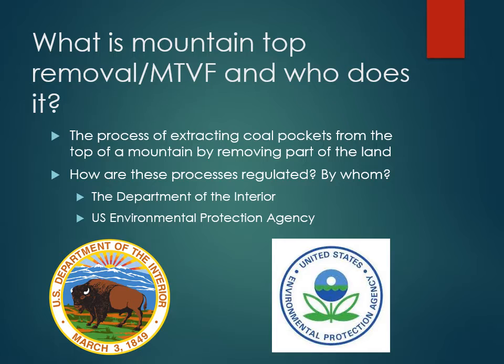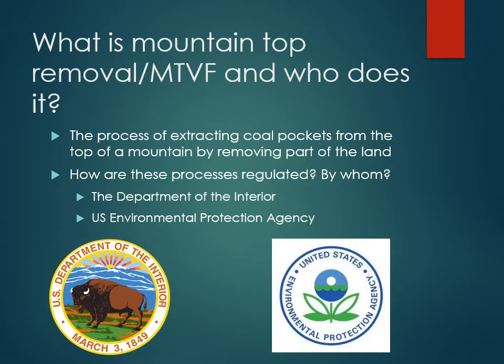What is mountaintop removal and who does it? Mountaintop removal is the process of extracting coal pockets from the top of a mountain by removing part of the land. This process is regulated by the United States Department of the Interior and the United States Environmental Protection Agency. The companies that partake in mountaintop removal often operate within very strict guidelines. Because of that, both of these agencies step in at certain times to maintain legality among them. The Environmental Protection Agency regulates the companies more frequently than the Department of the Interior, but both play an important